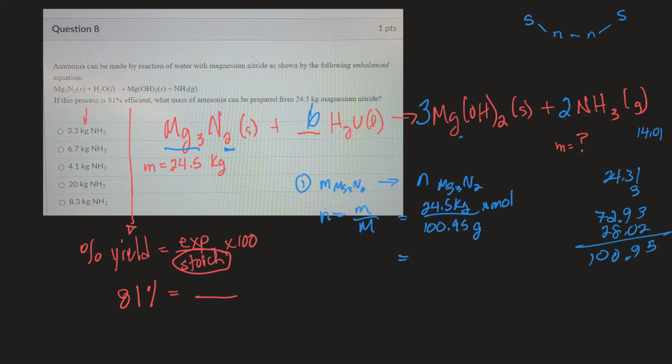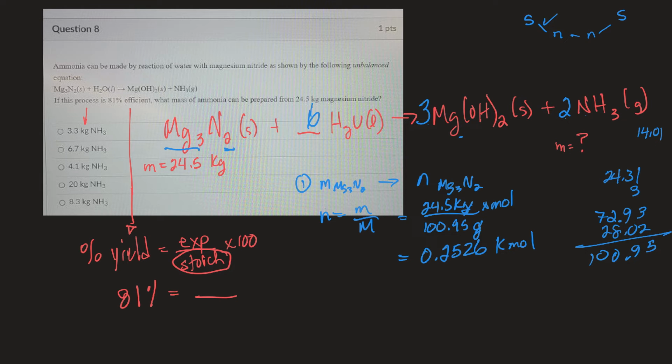Okay, I'm getting 0.2526. Now here the grams cancel out, but not the kilo. So this would be kilomoles. That just means 1,000 moles, right? Okay, so that's step 1 done.